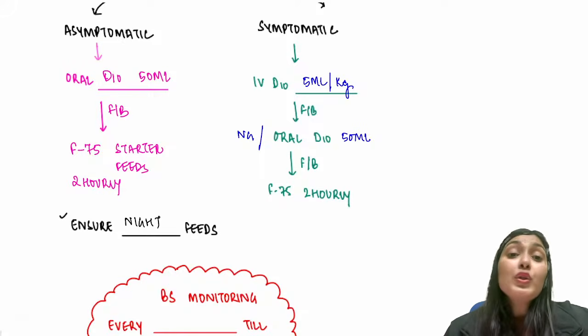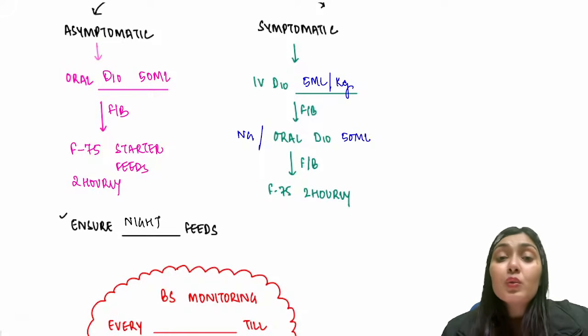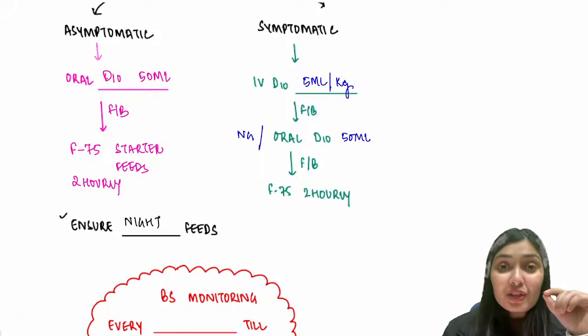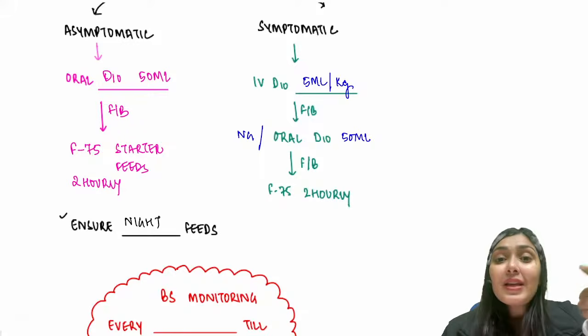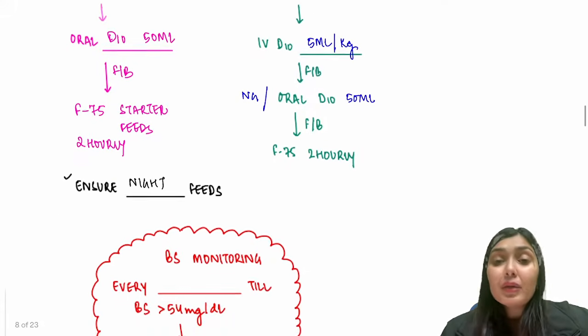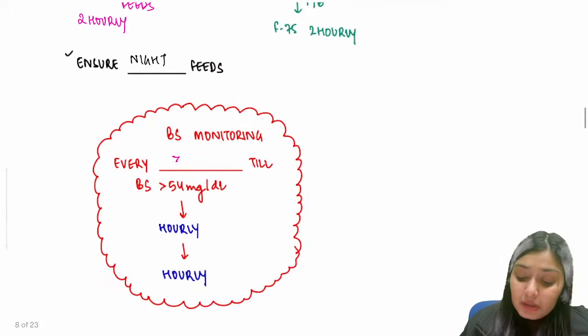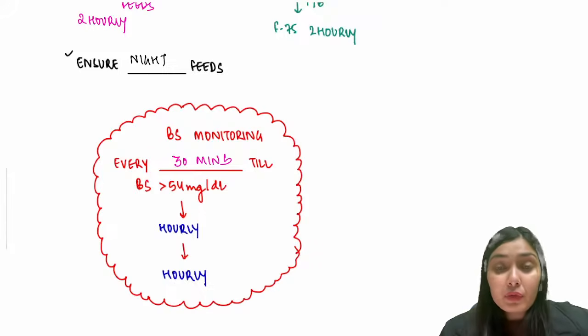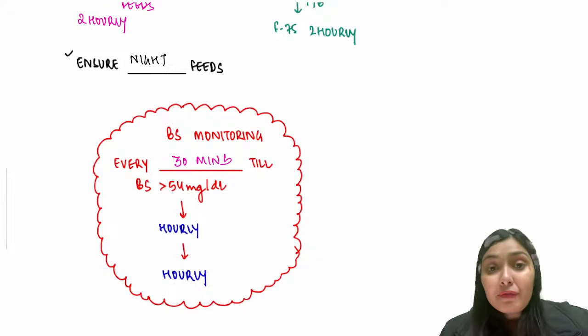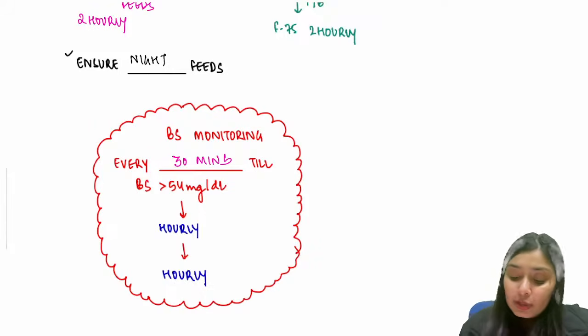Now, how are you going to monitor whether this treatment is working or not? I will again check the blood sugar. After how long are you going to check the blood sugar? After starting your management, you are going to check blood sugar every 30 minutes, till the blood sugar levels are above 54. Once the levels are above 54, then you check every third hour.